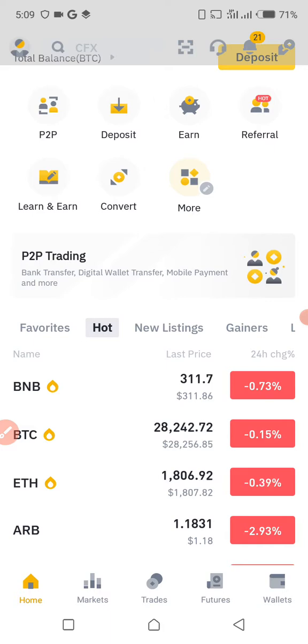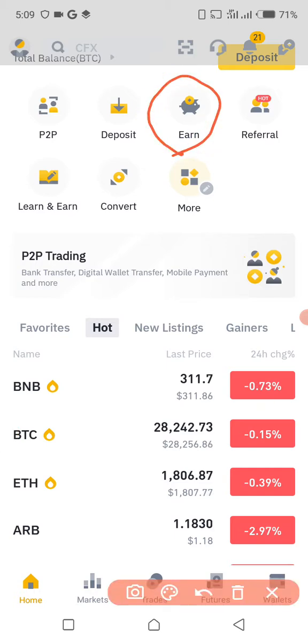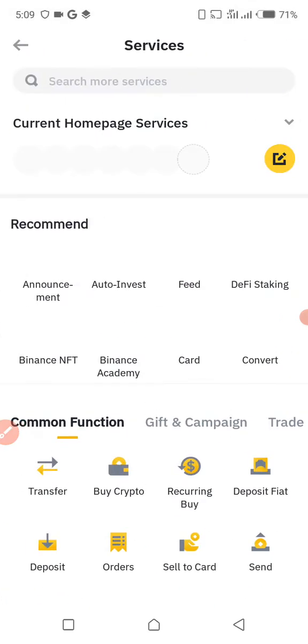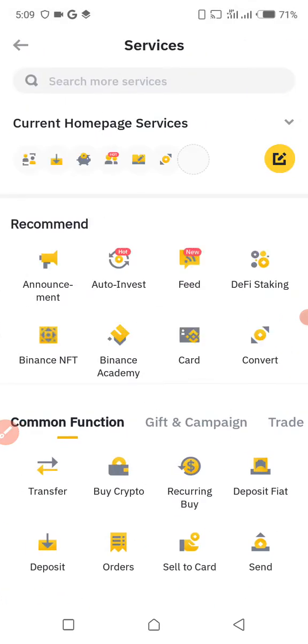Let's go and see. If you wanna do it, you actually wanna come to this icon here, it's written Earn. If you don't see it on your homepage, on your dashboard, you can come here to More. After you click More, you'll find it down there. Let me show you. I'm gonna click More.